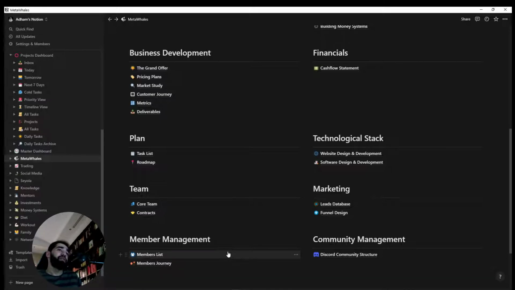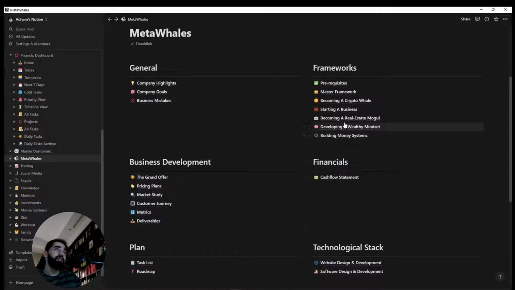And then we have the community structure, which is basically the Discord that we have right now. Who are our members in the Discord? What are their roles? And what's their feedback? And basically the whole structure of Discord. So this overall is what MetaWhales is. What MetaWhales is right now is a crypto educational platform. We're starting somewhere, which is just this small element over here, taking you through level 1, level 2, level 3, level 4 of making money. Then we're going to start building other systems, all under the same package that you're going to get. So yeah, this is in terms of business development.